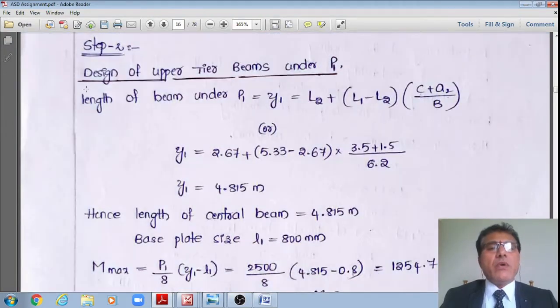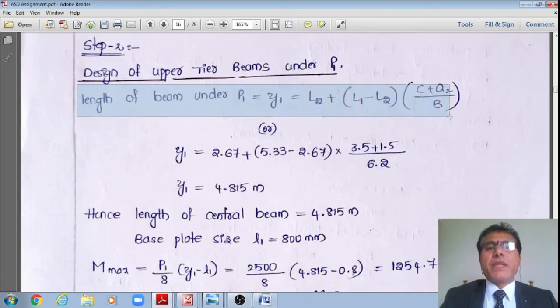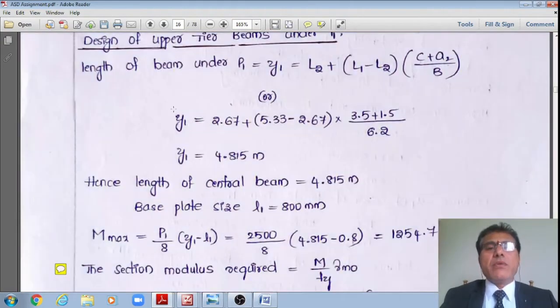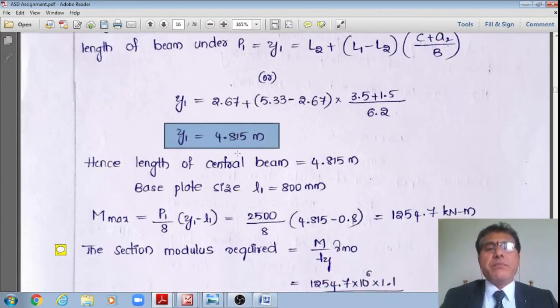Therefore, the length of the beam under P1 is equal to L2 plus L1 minus L2 multiplied by C plus A2 by B. Upon substitution, it works out as 2.67 plus 5.33 minus 2.67 multiplied by 3.5 plus 1.5 divided by 6.2. It works out, say, Y1 equal to 4.815 meters.